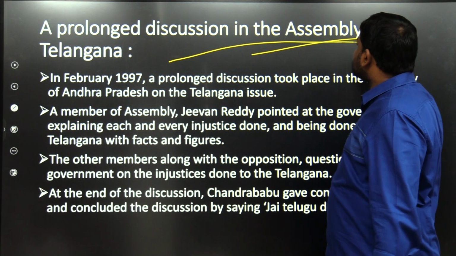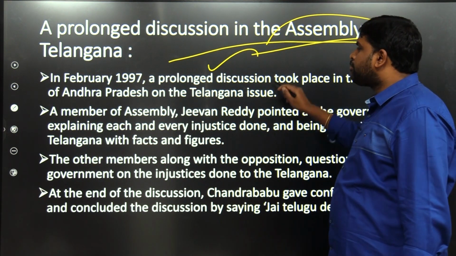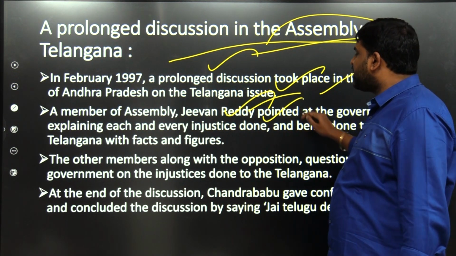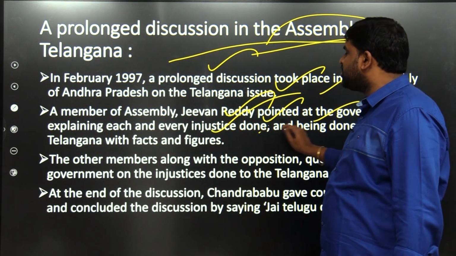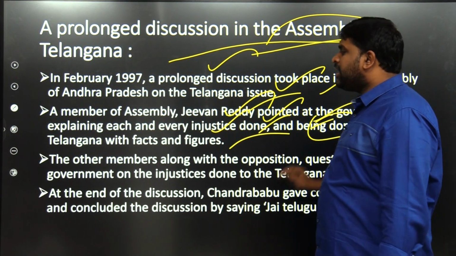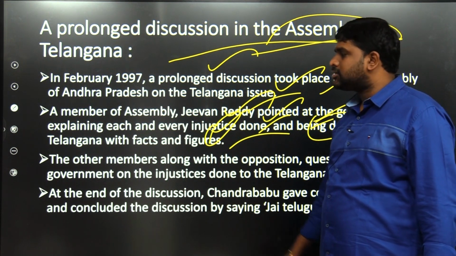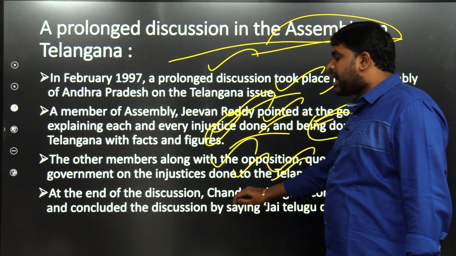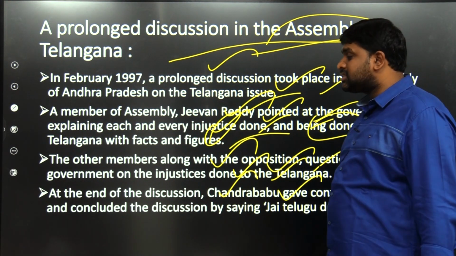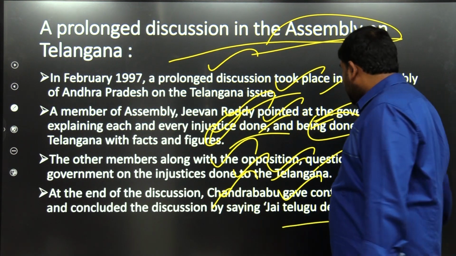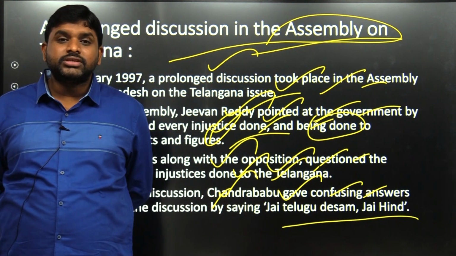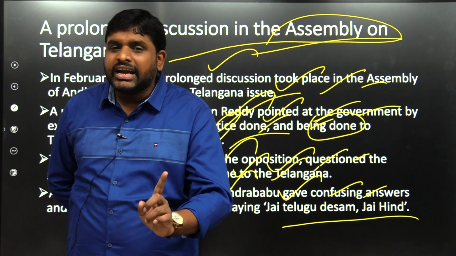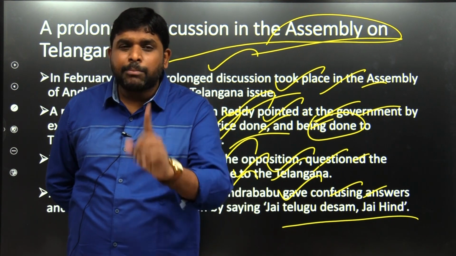A prolonged discussion in the assembly in February 1997, a prolonged discussion took place in the Assembly of Andhra Pradesh on the Telangana issue. A member of the Assembly, Jeevan Reddy, pointed at the government by explaining each and every injustice done to Telangana with facts and figures. The other members in the opposition also questioned the government on injustice done to Telangana. At the end of the discussion, Chandrababu gave confusing answers and concluded the discussion by saying, Jai Telugudesham, Jai Telugudesham, Jai Hind. So why am I talking about this for the first time? After 1990, a prolonged discussion on Telangana happened in 1997.